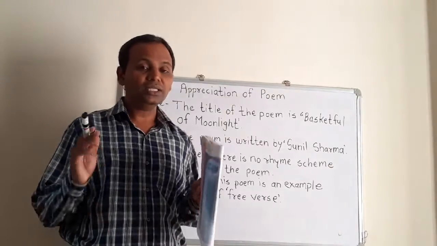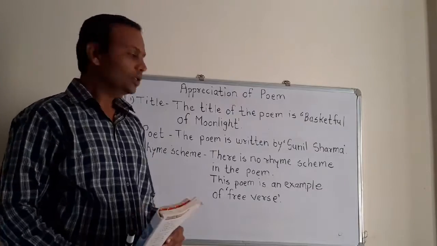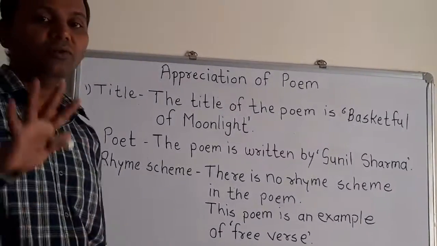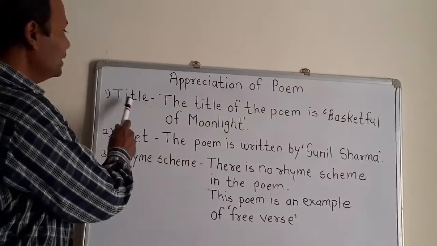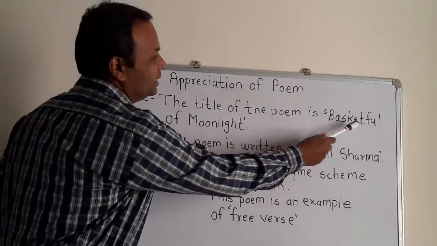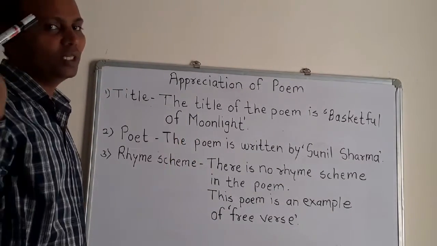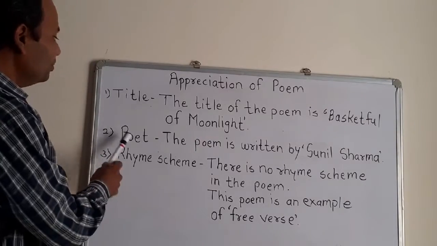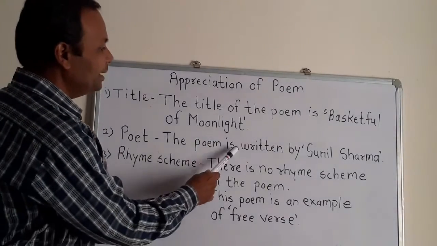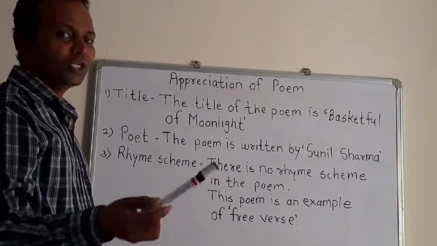Hello student. Now this is the last activity, appreciation of poem. Here we are going to discuss 5 points. The first point is title. The title of the poem is Basket Full of Moonlight, or you can just write Basket Full of Moonlight. Second point, poet. The poem is written by Sunil Sharma, or you can just write Sunil Sharma.